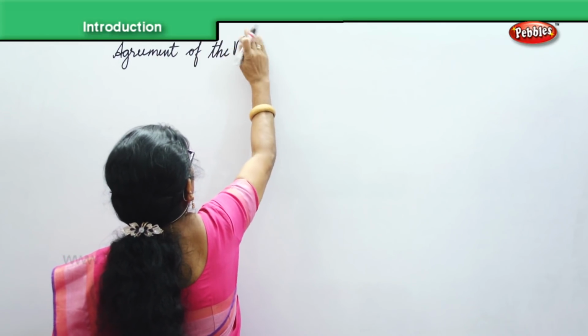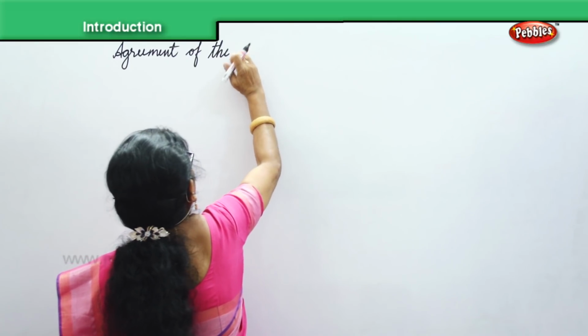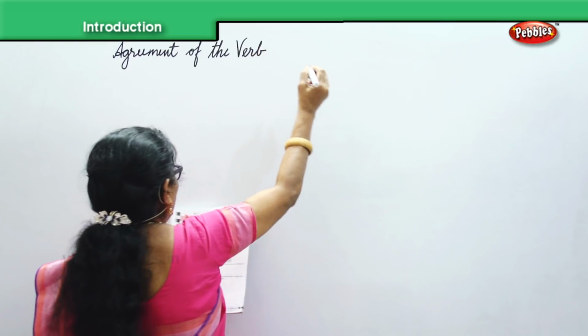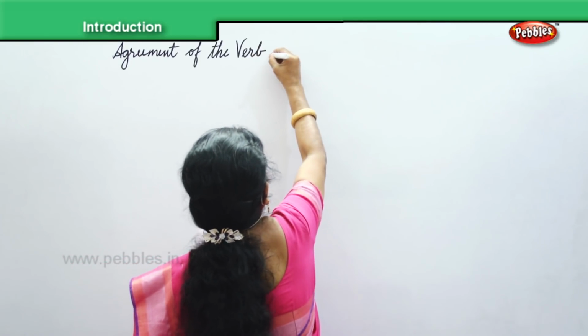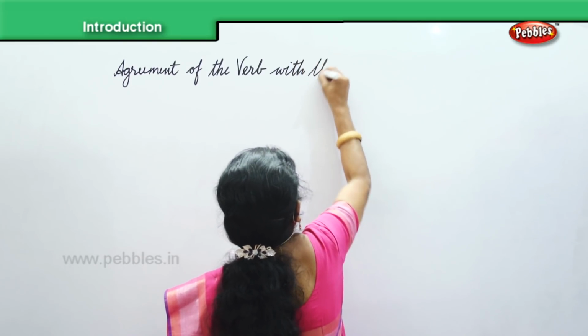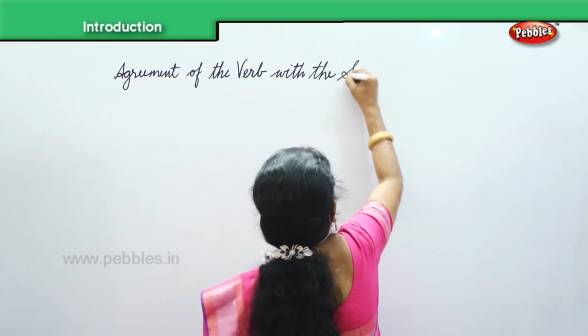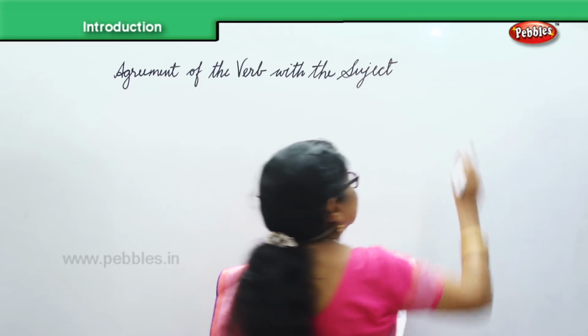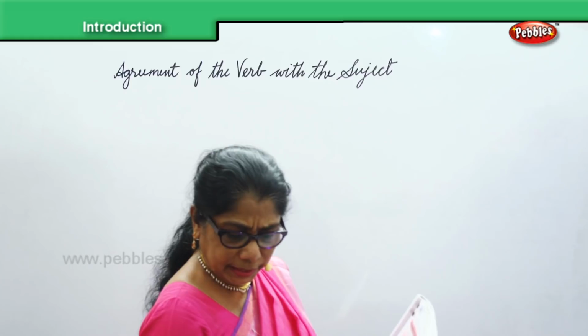Agreement of the verb with the subject. The verb must agree.